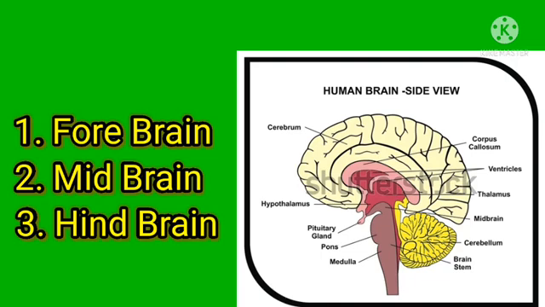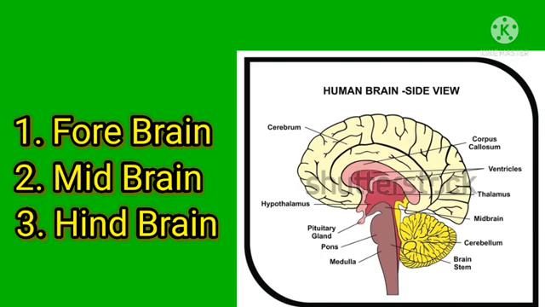The first one is forebrain. Forebrain is formed of cerebrum, thalamus, hypothalamus. Dear children, so what are the parts included in the forebrain? Forebrain consists of cerebrum, thalamus, hypothalamus.